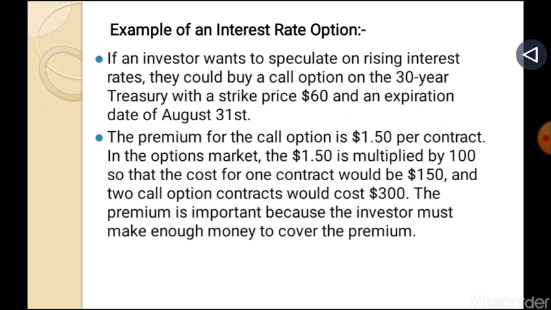If an investor wants to speculate on rising interest rates, they could buy a call option on the 30-year treasury with a strike price of $60 and an expiration date of August 31st. The premium for the call option is $1.50 per contract. In the options market, the $1.50 is multiplied by 100, so the cost for one contract would be $150 and two call option contracts would cost $300. The premium is important because the investor must make enough money to cover the premium.